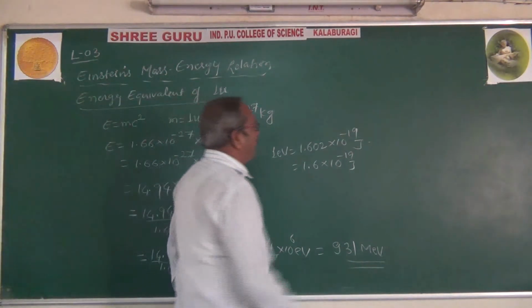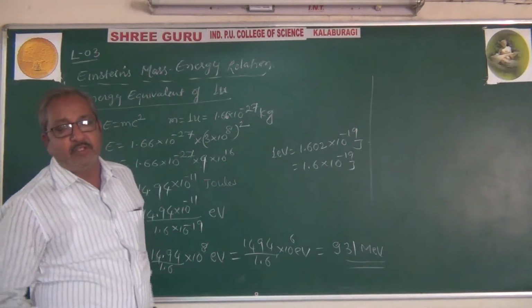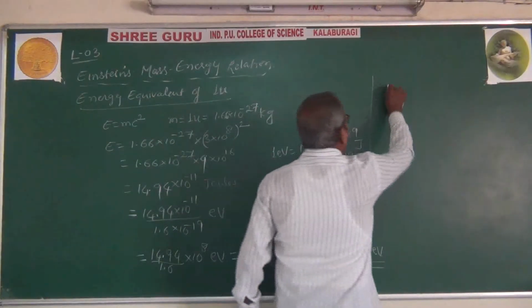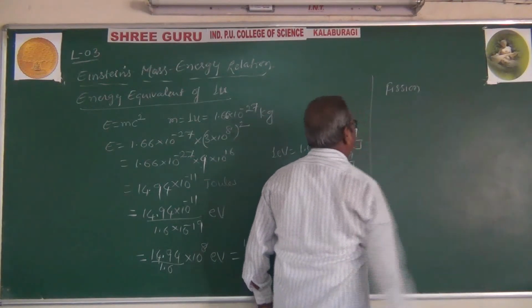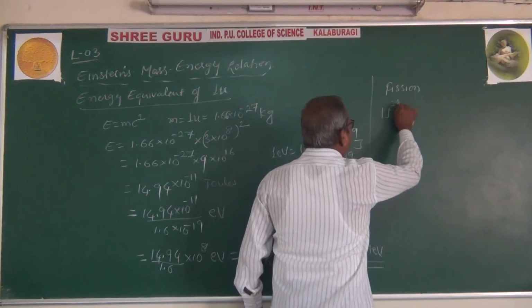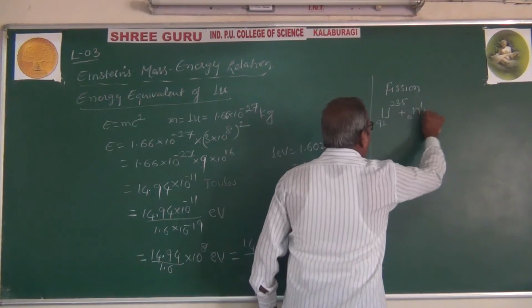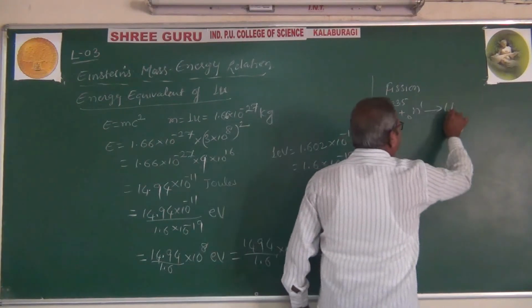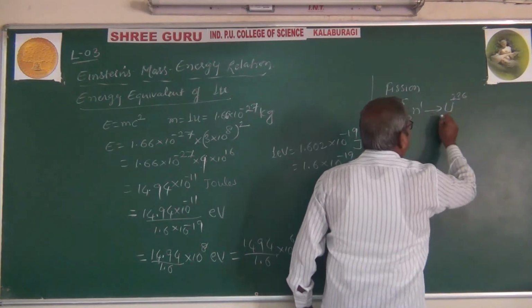For example, here there is one nuclear reaction, and that is a nuclear fission reaction, in which we take uranium 235 bombarded with thermal neutrons. Then there is a formation of a uranium isotope.